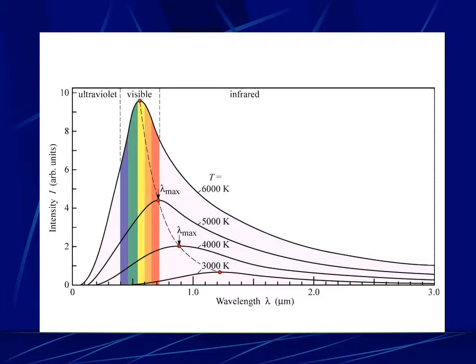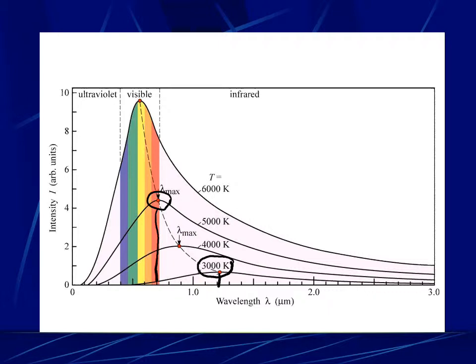This diagram shows the wavelengths given off by a heated black body. We can see that if a black body is heated to 3000 Kelvin, it gives off a wavelength of about 1.2 micrometers. This is not visible, but if that black body were heated, when it got to about 5000, the peak wavelength that it gives off is about 700 nanometers, and that is visible. That is red light. This would be an object that is red hot.